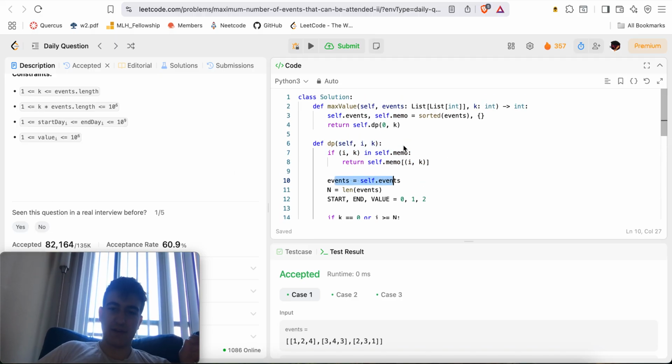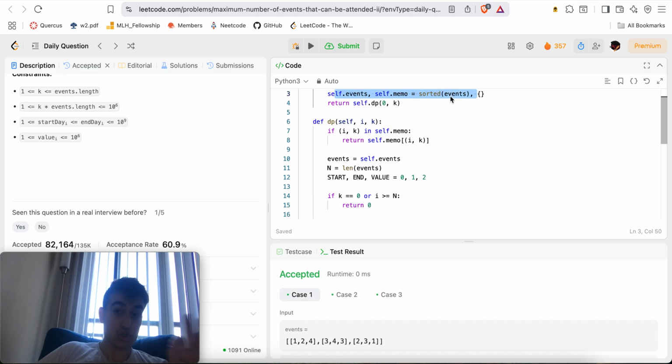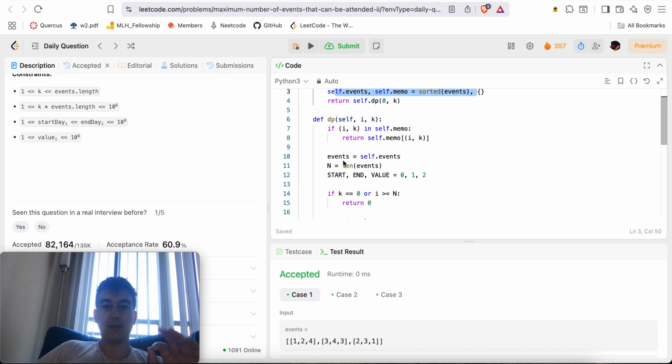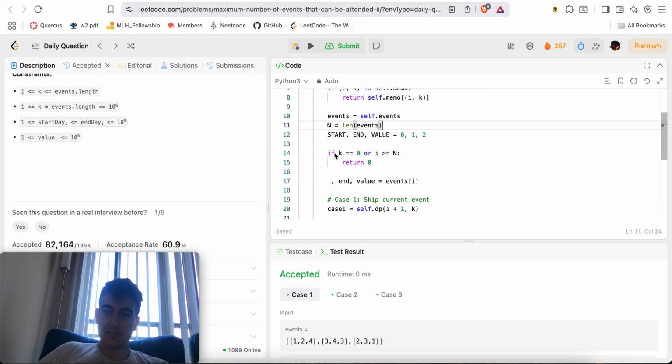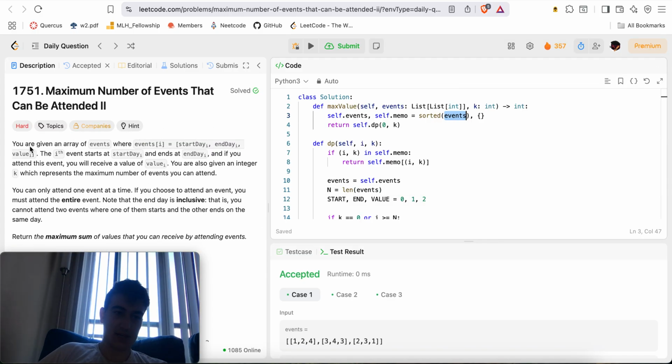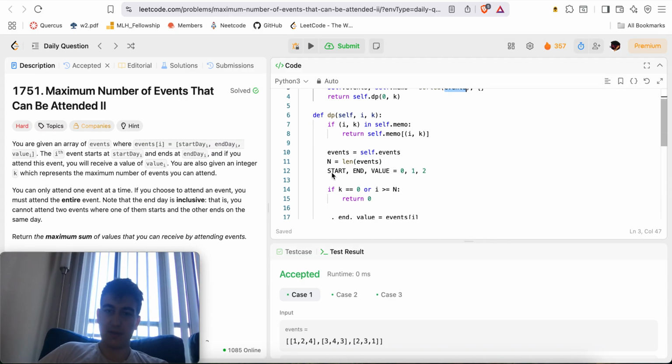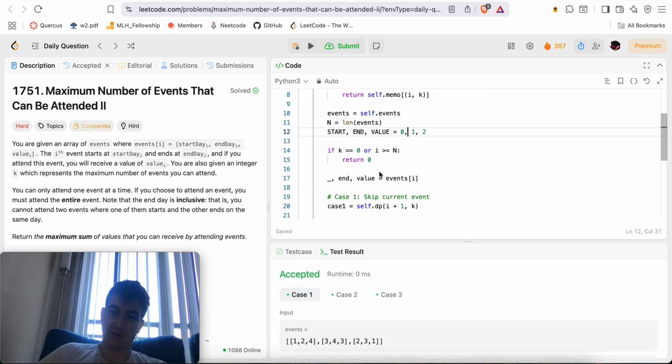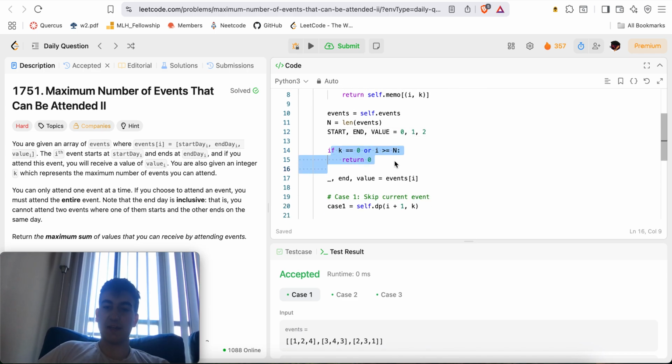All right, so let's get events, which is equal to start.events from up here, which is the sorted events by start time, and then end time and value. Then we're going to say n is equal to the length of events. Start and value: these events have 3 elements each. They're going to be start, end, and value. That's just what I call them. These are the indices, right? Start is at index 0, end is at index 1, value is at index 2, just to make my life easy.